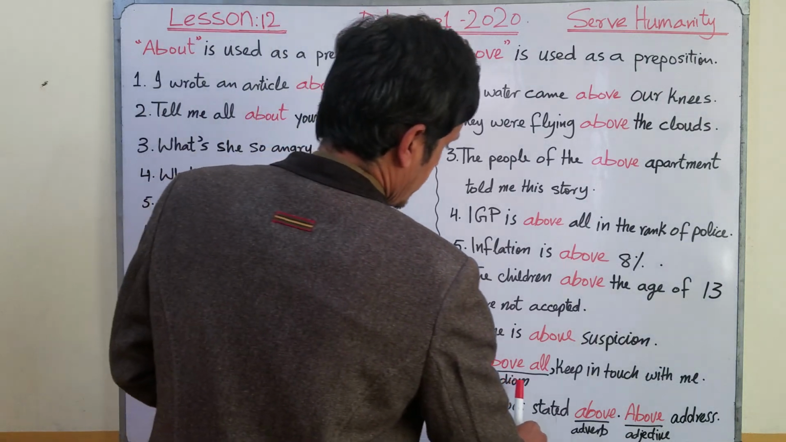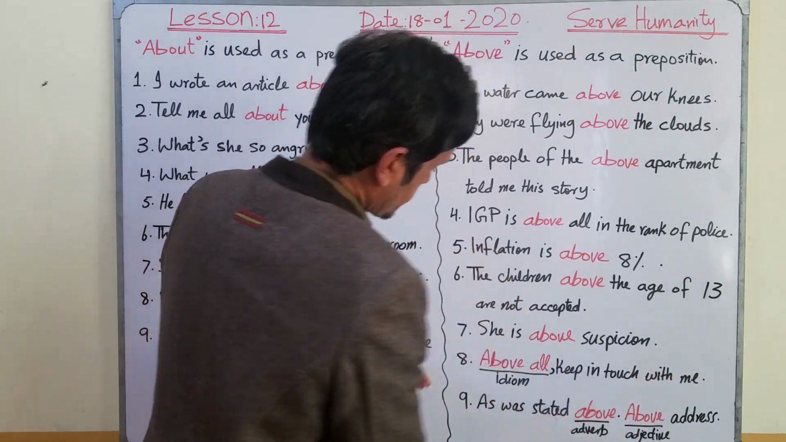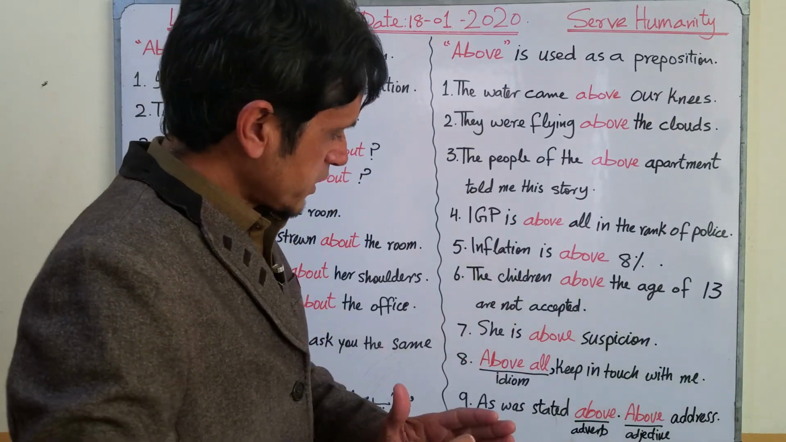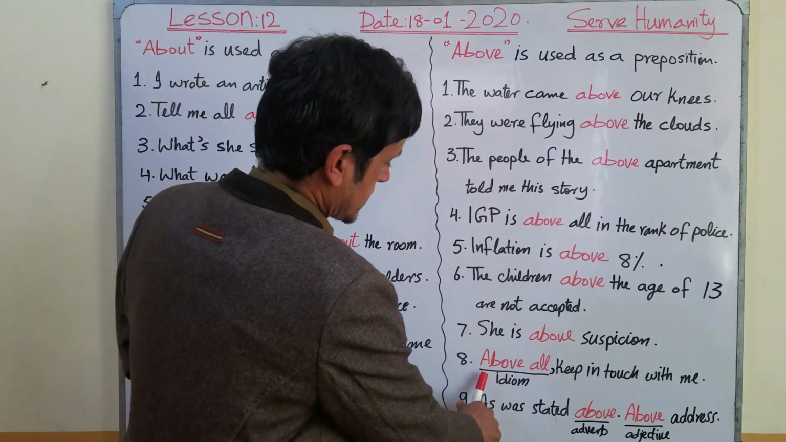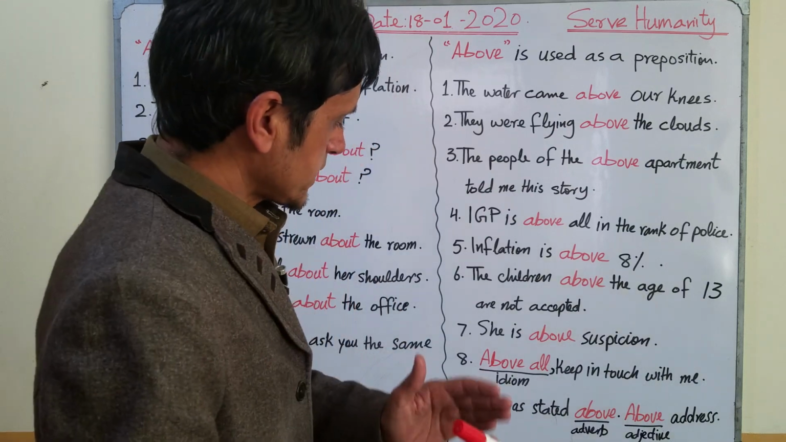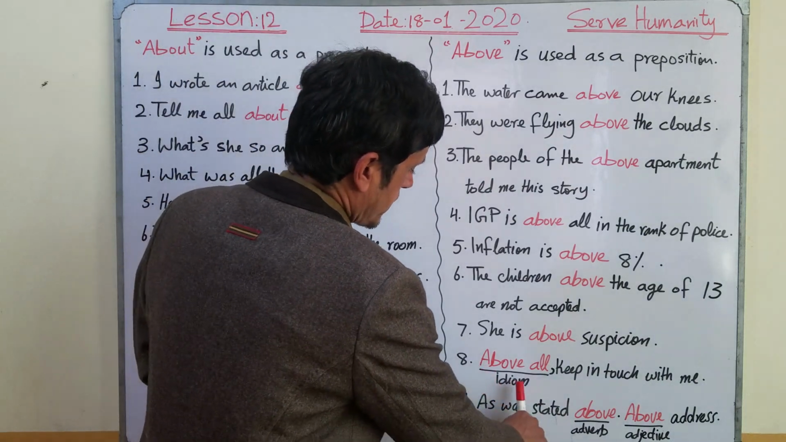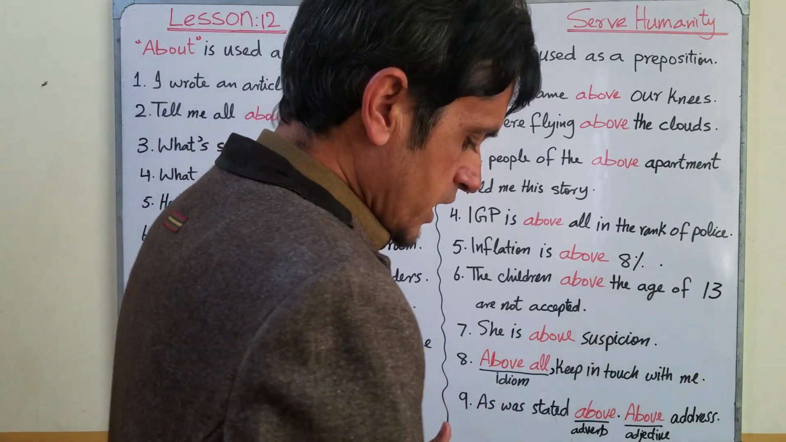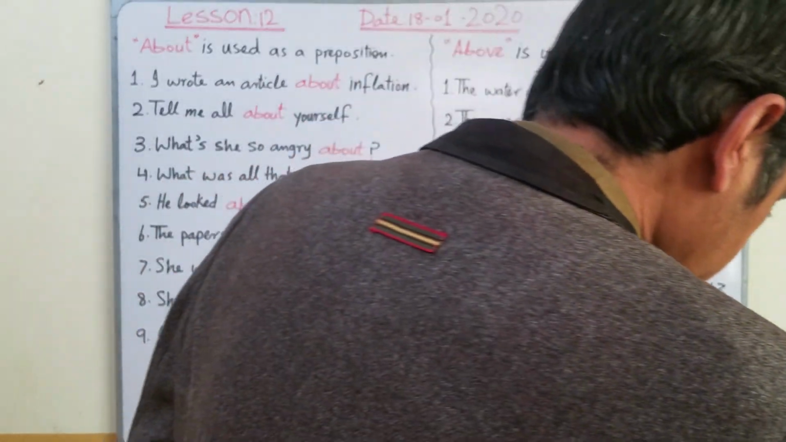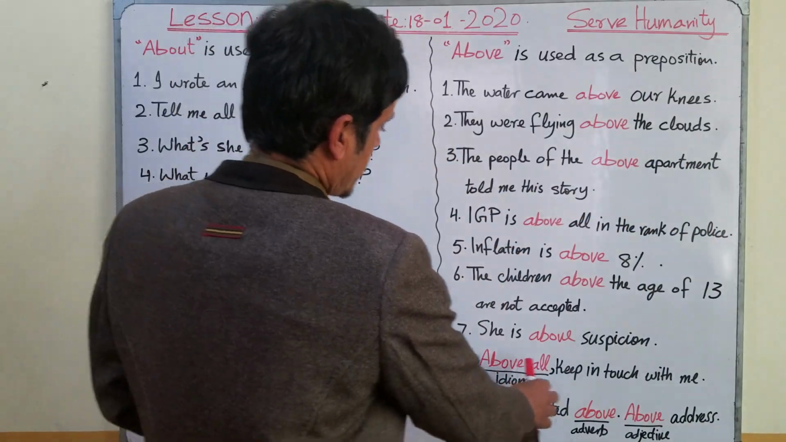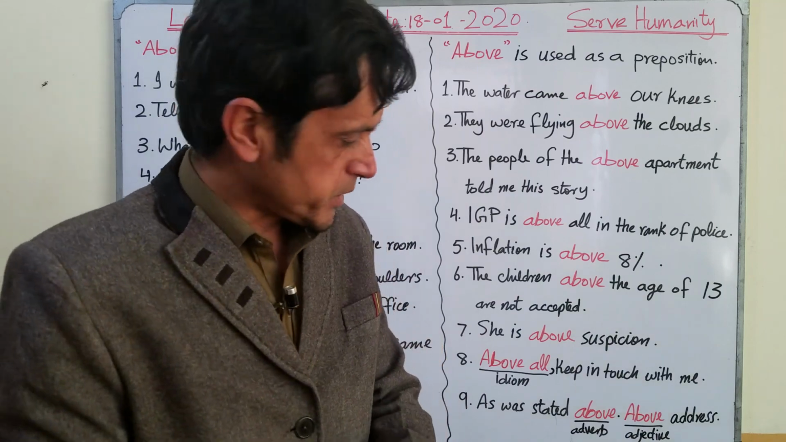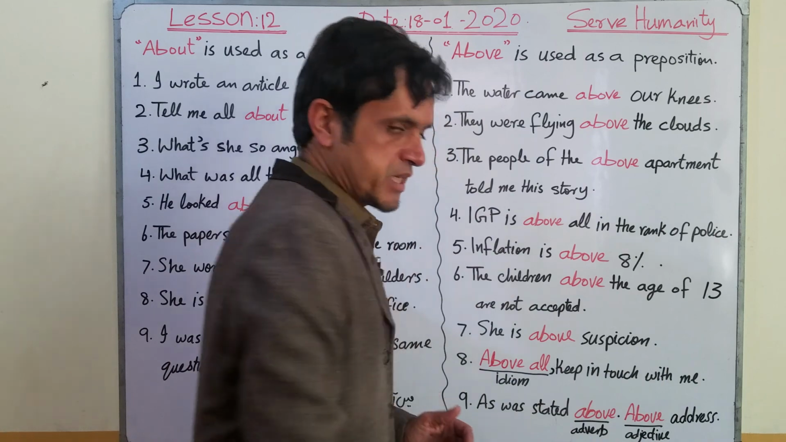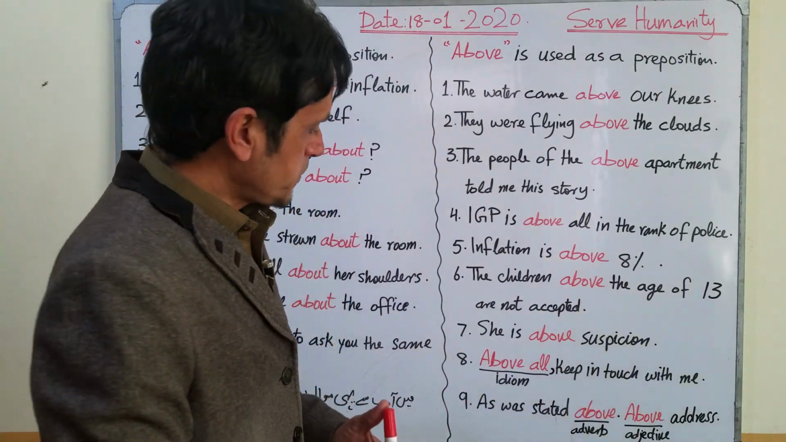Number 8. Above all, keep in touch with me. Now you see, above all, we have also used above here, but the grammatical position is a little bit different. Here we use it as an idiom. Above all means most important of all. So most important of all, keep in touch with me. You can say above all, keep in touch with me.